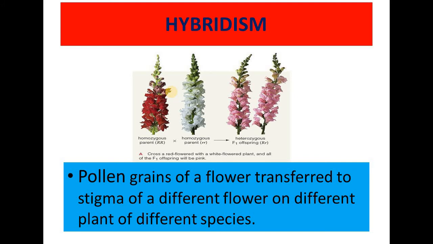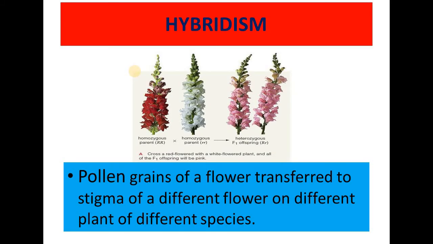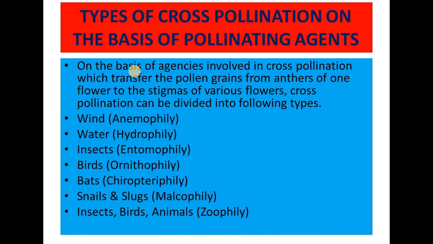In the next type, which was xenogamy, the flowers are different, the plants are also different, but the species was same. And in hybridism, the flower will be different, plant will be different, and species will be different. So this is the major difference between these three.